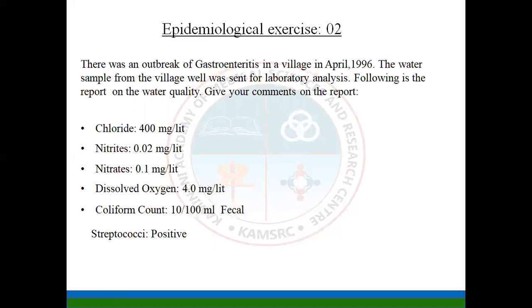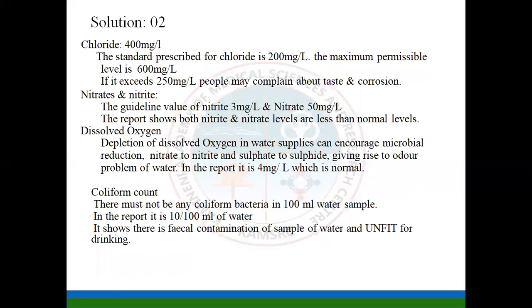So in a village there was gastroenteritis, and a sample of the water from that village was taken, and these are the findings: chloride 400, nitrates 0.02, nitrites 0.1, dissolved oxygen 4.0 milligrams per liter, coliform 10 per 100 ml of fecal origin, and streptococci positive.